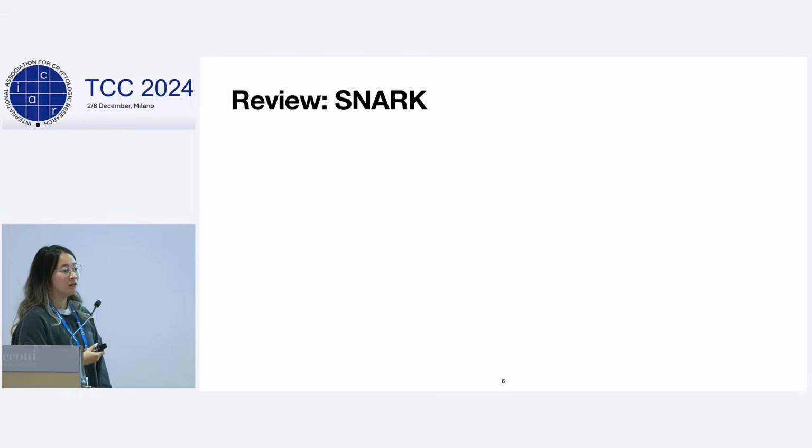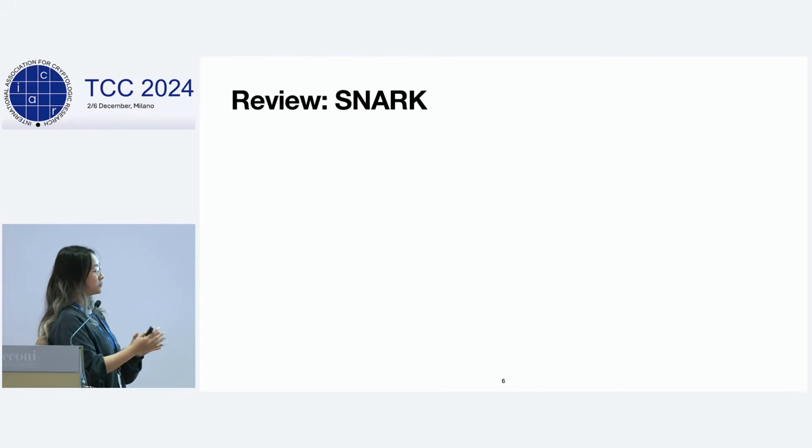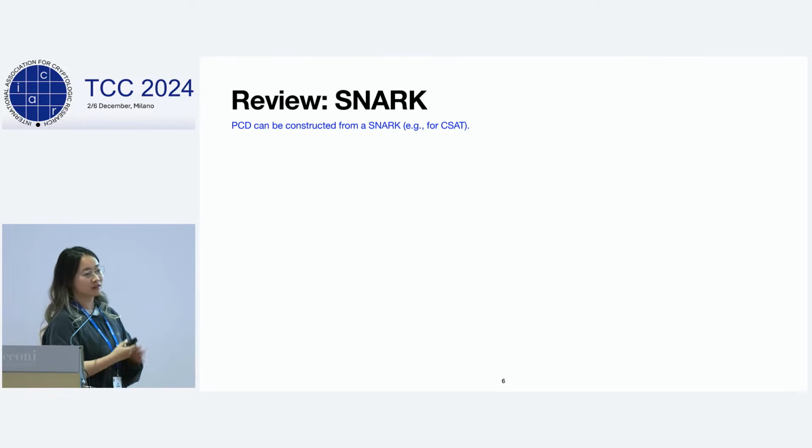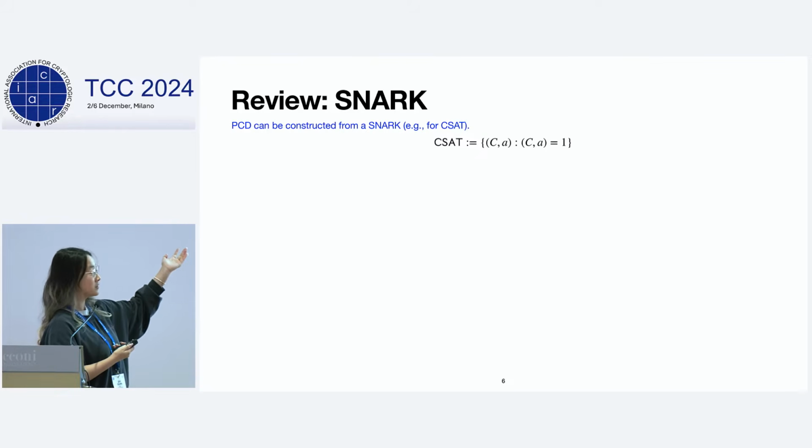Before we get into the actual working construction of PCD, which many of you may have seen before, I want to first present a very naive construction that works in some senses. It's as simple as concatenating the SNARK proofs.